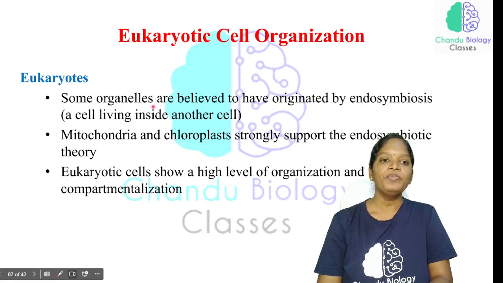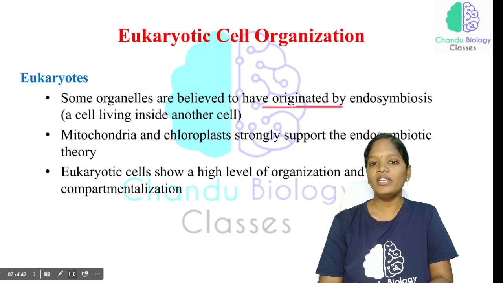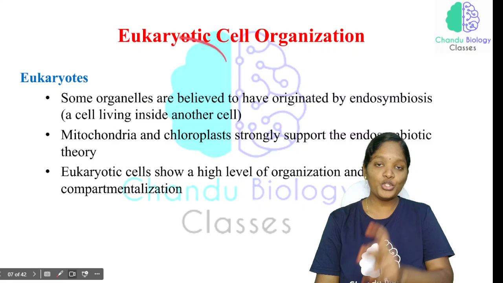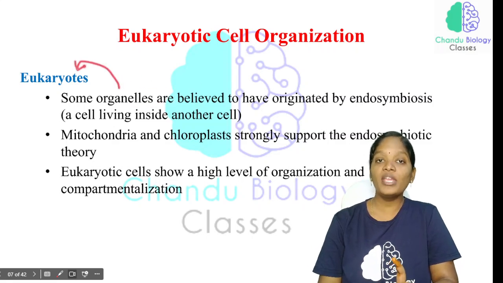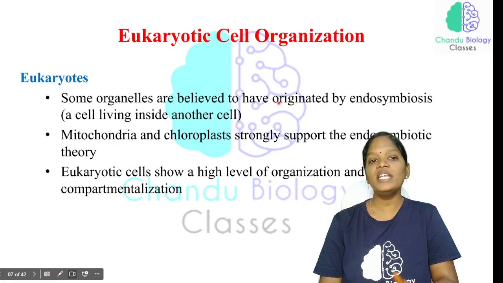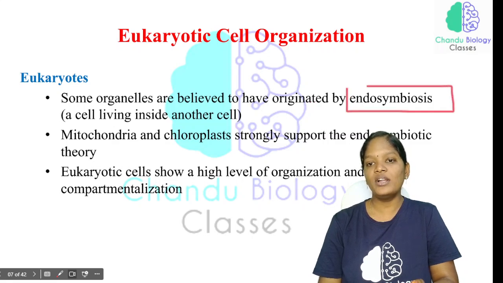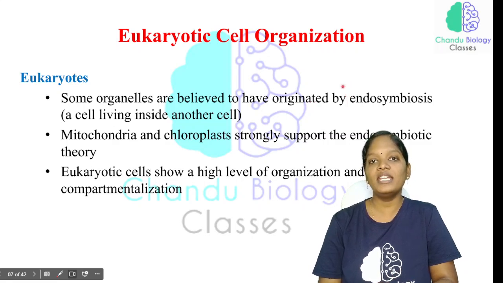Now, some organelles are believed to have originated by endosymbiosis, which means some of the organelles present in the eukaryotic cell originated by an interaction, and that interaction is called an endosymbiosis interaction.